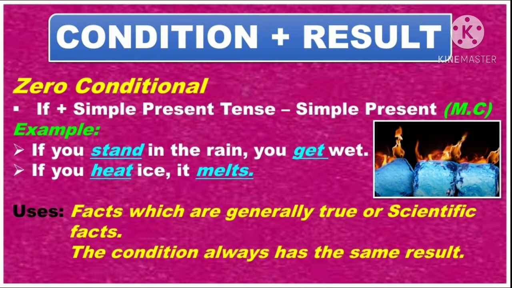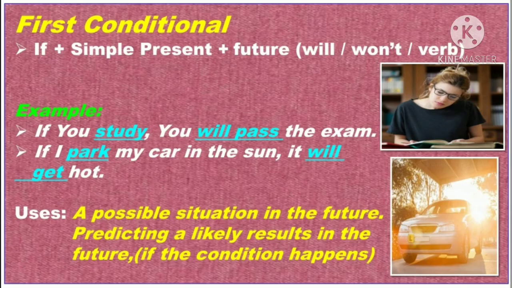In a simple way, we use the zero conditional when we want to talk about facts or things that are generally true. And not only that, scientific facts are often covered by the zero conditional. Got it? Yes. And one more important thing is the zero conditional uses if or when and must be followed by the simple present or imperative. Got it? Yes. The next one is first conditional.